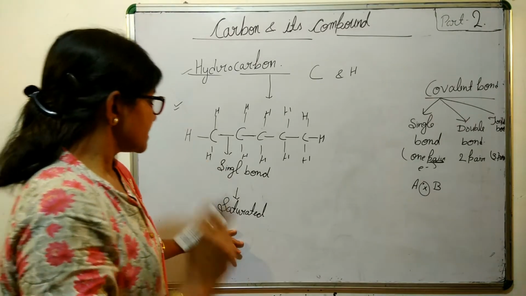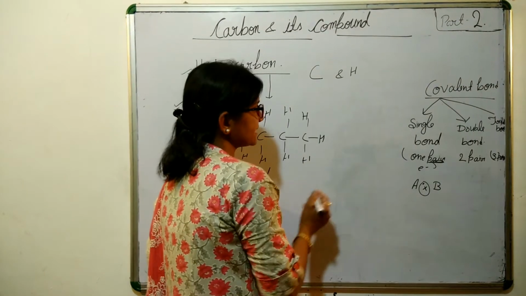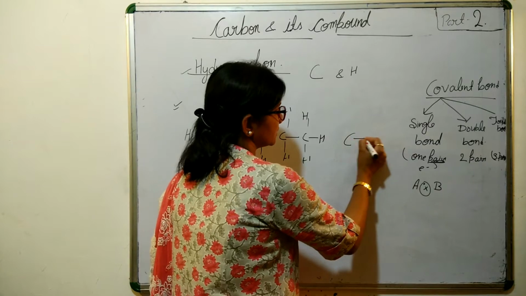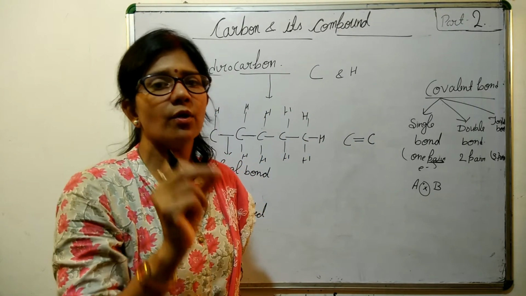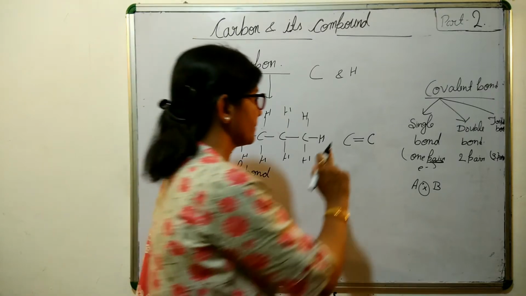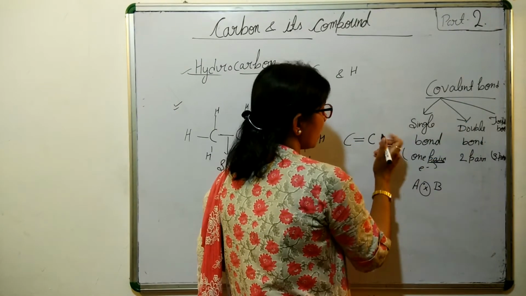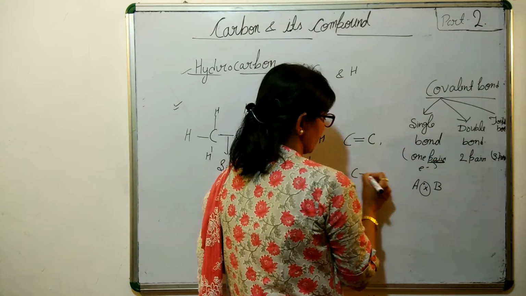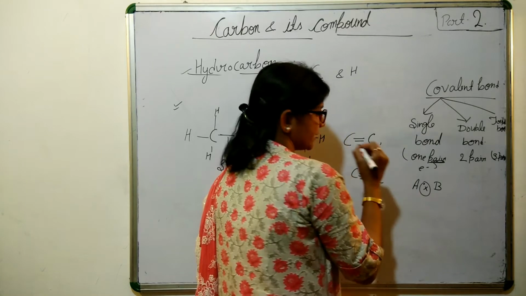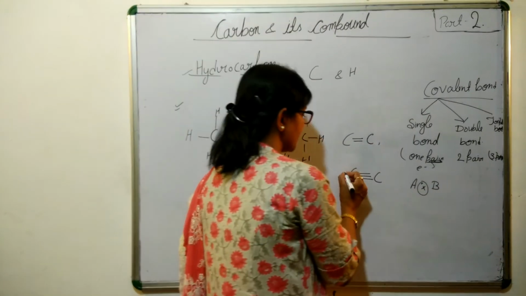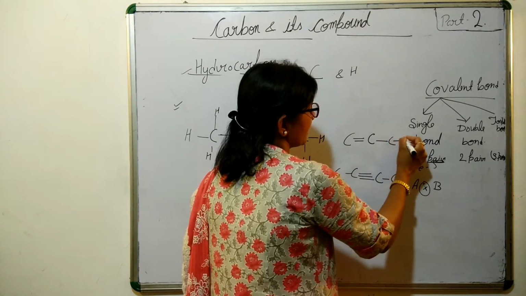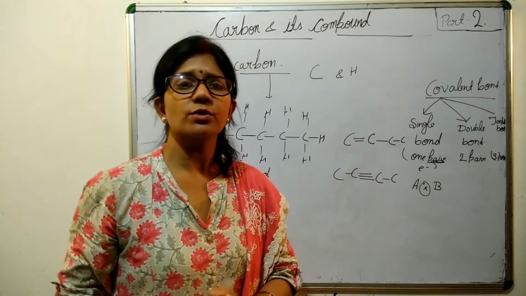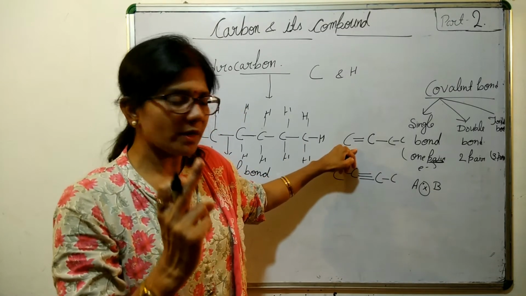At the same time, if any of the bonds between carbon and carbon is a double or triple bond, clear? Any of the bonds means there can be many carbons, but at least one we need.